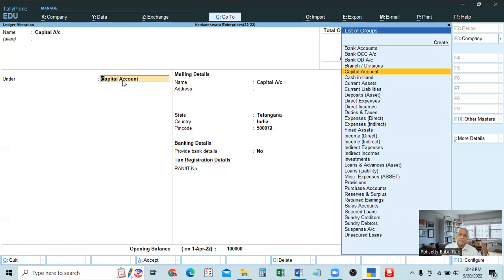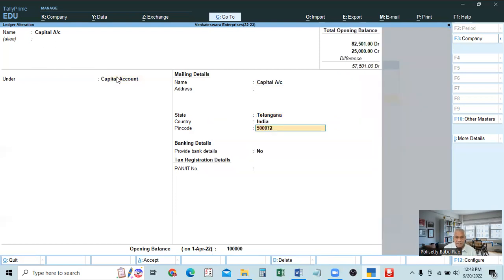All the partners, A capital, B capital, C capital, are different individual accounts, but they fall under the capital accounts. Similarly, the withdrawals by the owner, proprietor or partners are called drawings. Drawings account also is related to the capital owner. That is why drawings account also falls under capital account only. So we will enter like this.